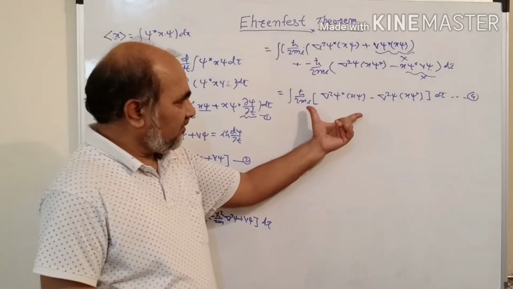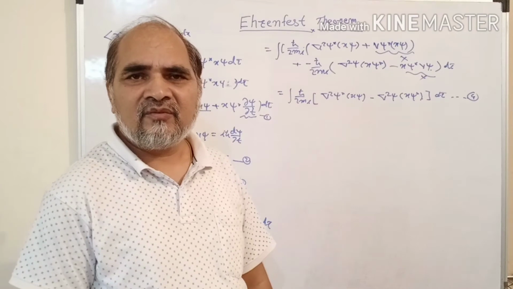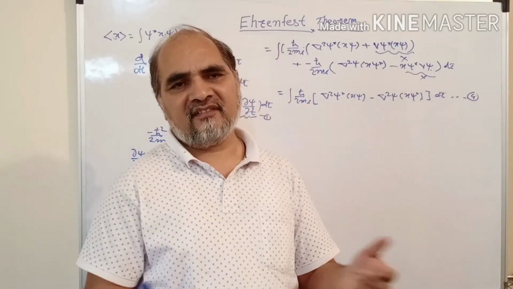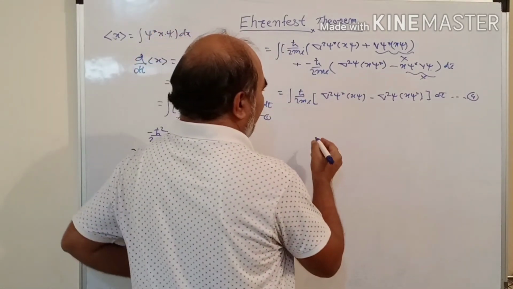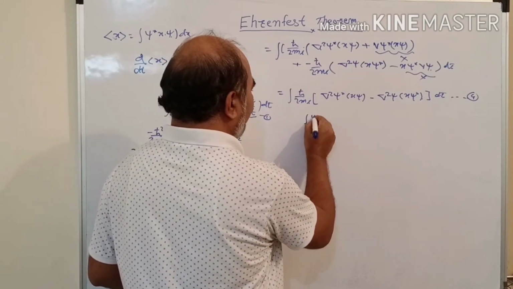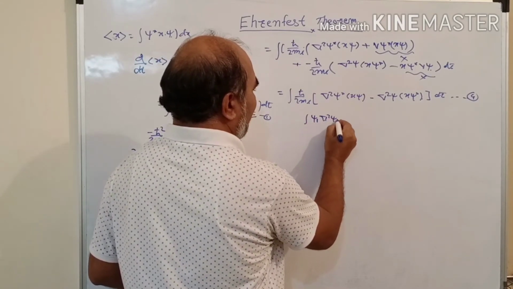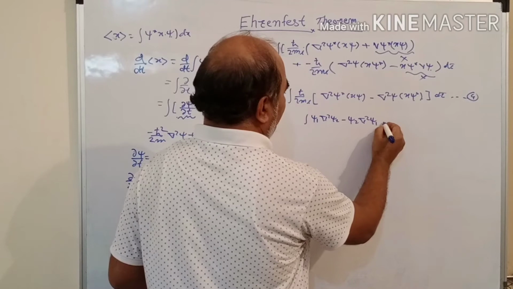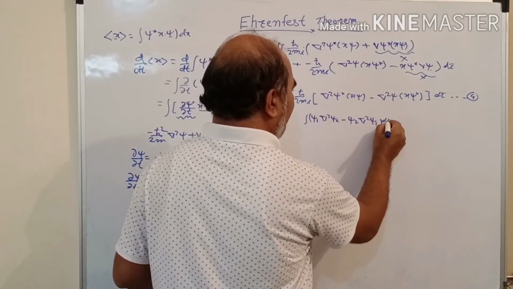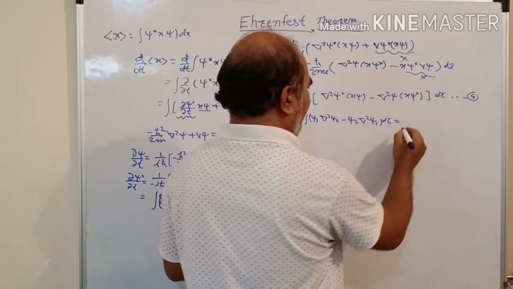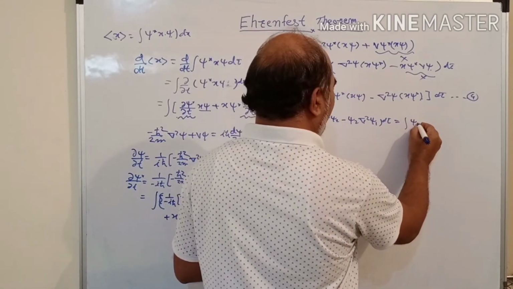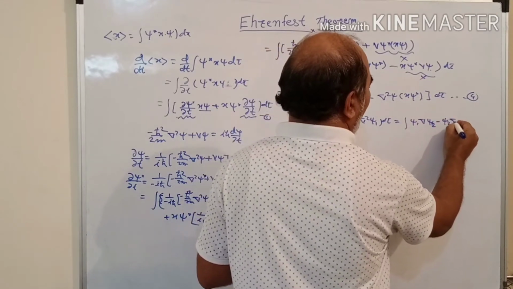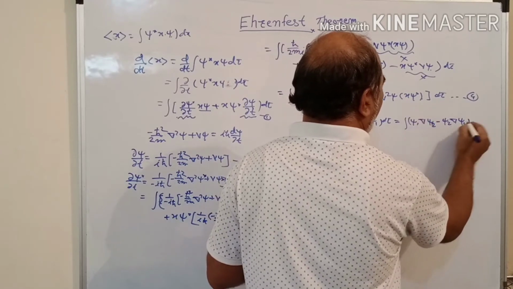Now we are using Green's theorem, which converts the volume integral into the surface integral. The general formula for Green's theorem is the integration of psi1 del square psi2 minus psi2 del square psi1, bracket completed, d tau, is equal to the integration of psi1 del psi2 minus psi2 del psi1, dS.